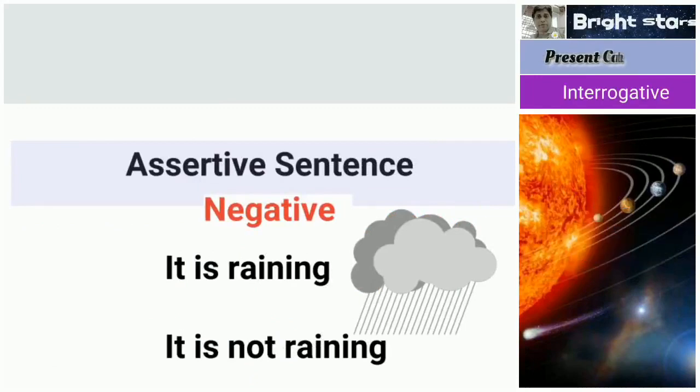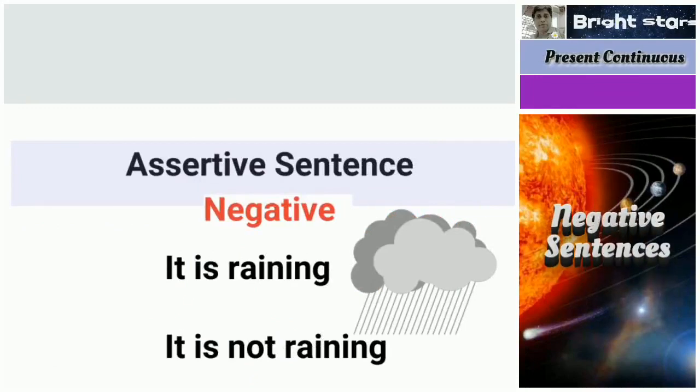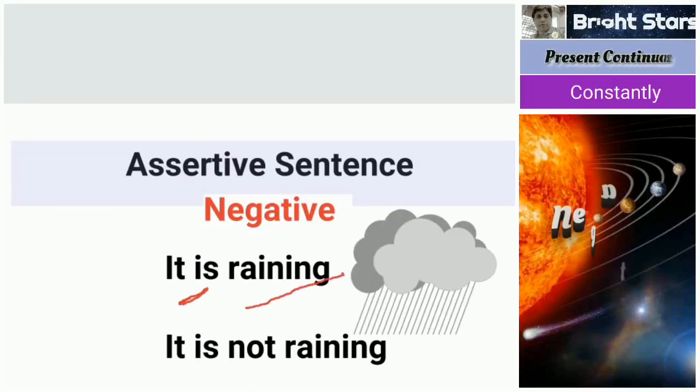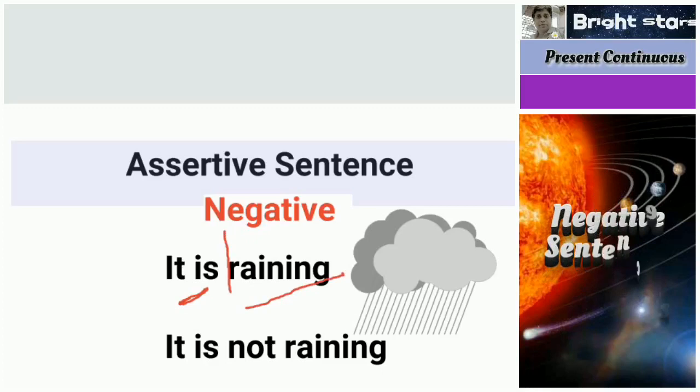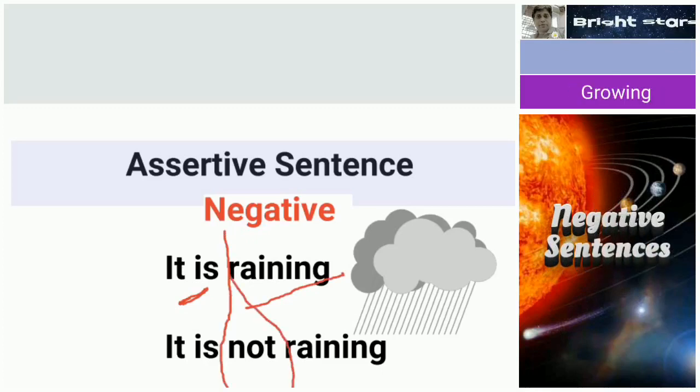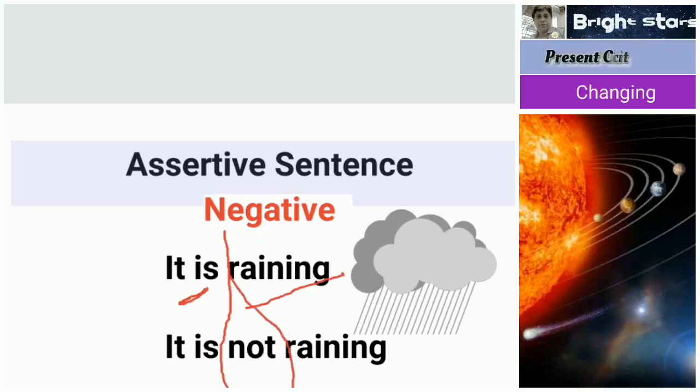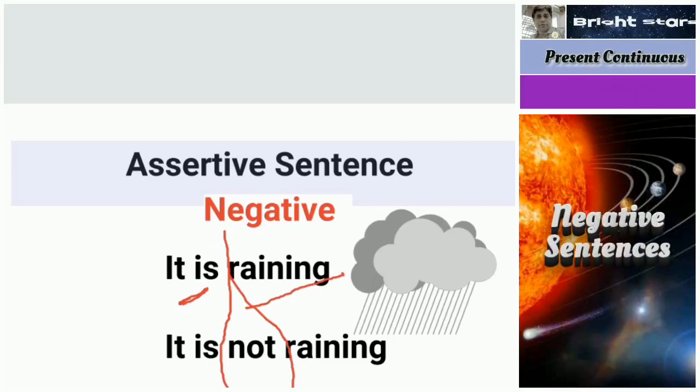So here it is raining, it is not raining. This is the helping verb. Raining is the main verb. So in between these two, we add a not. Here you see, it is not raining. It is raining is a positive, assertive sentence. It is not raining is a negative sentence.